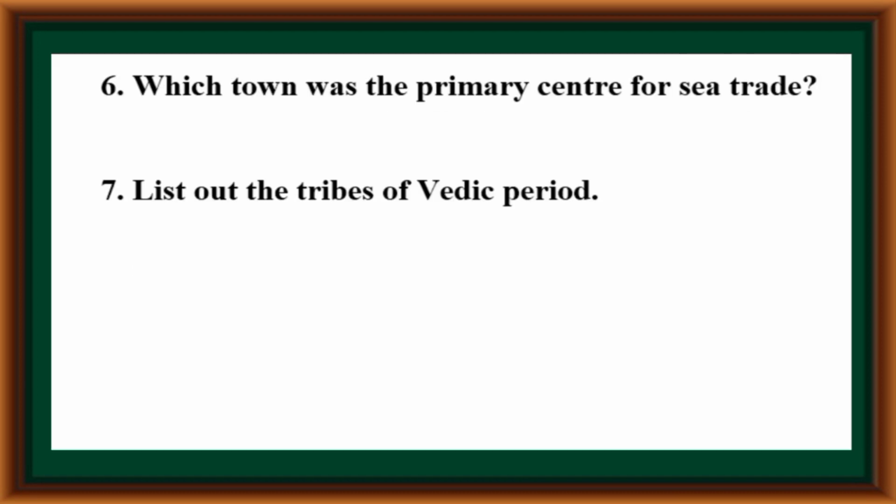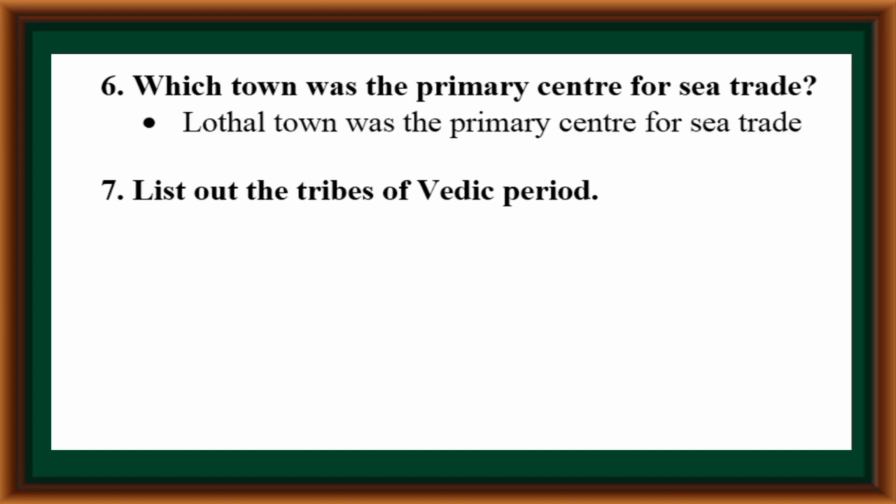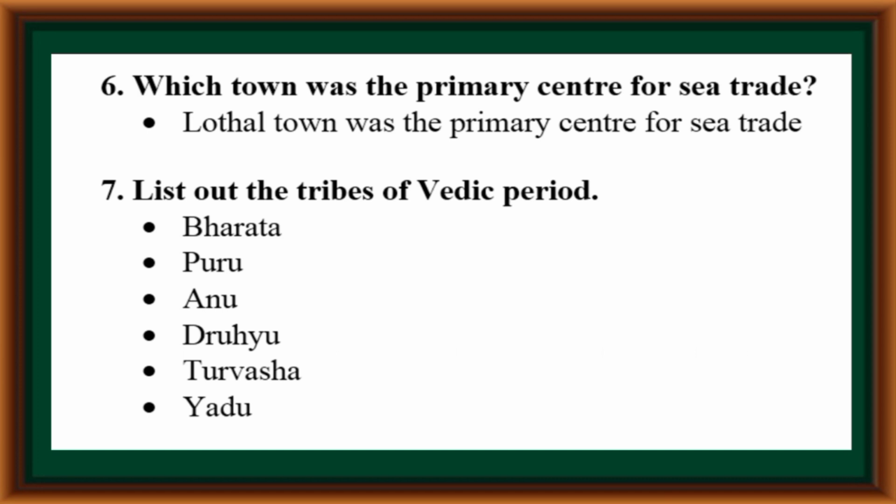Which town was the primary center for sea trade? Lothal town was the primary center for sea trade. List out the tribes of Vedic period. Bharata, Puru, Anu, Druhyu, Turvasha, Yadu.